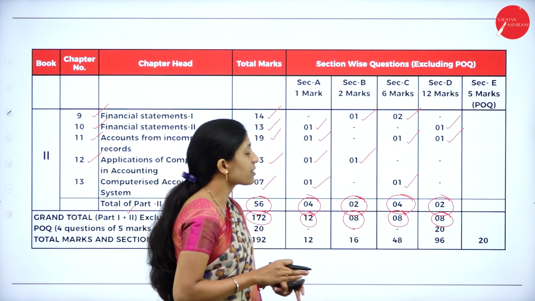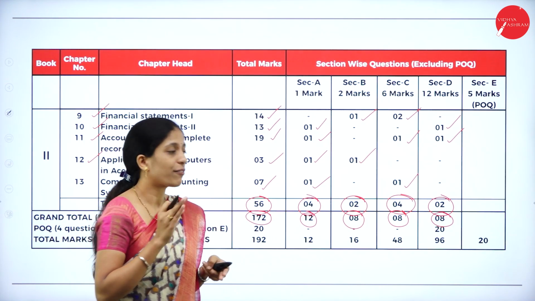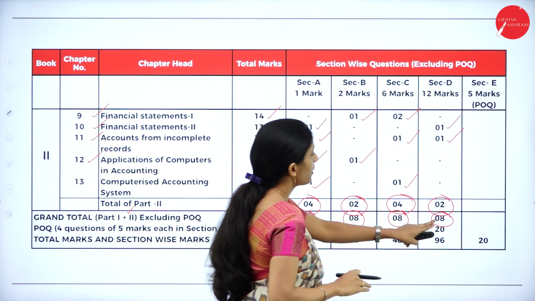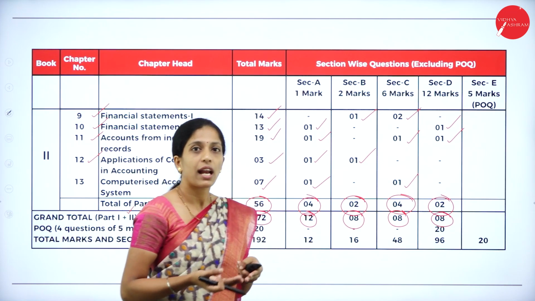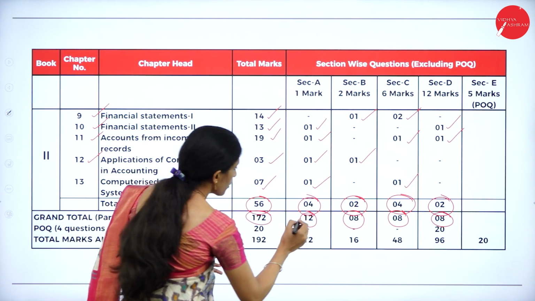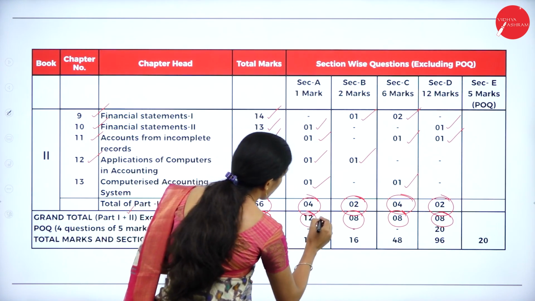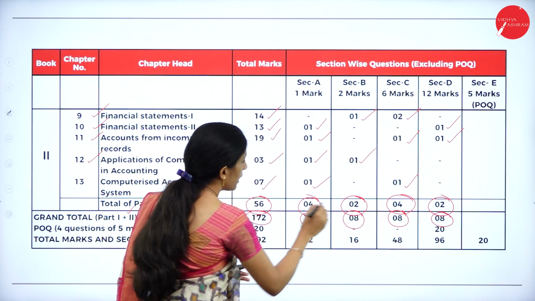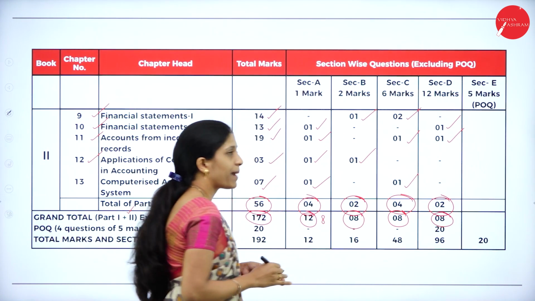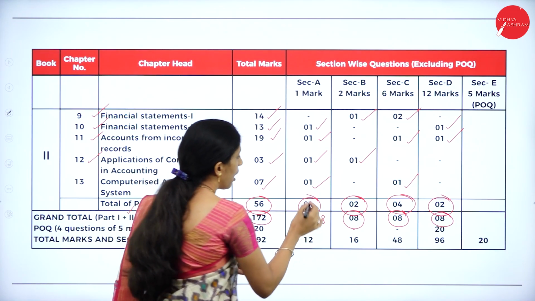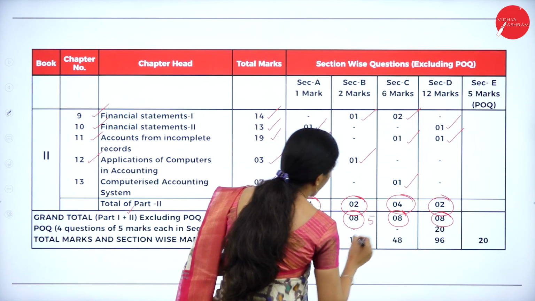Next, under section C, out of 8 questions, you have to write any 4, and section D, out of 8, you have to write any 4. So here I'll write, out of 12, you have to write any 8. Next, under 2 marks questions, that is under section B, out of 8, you have to write any 5.